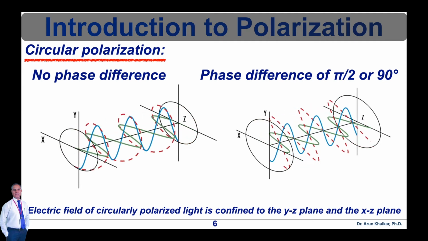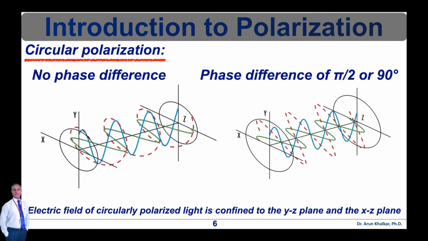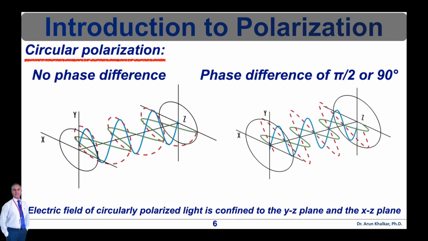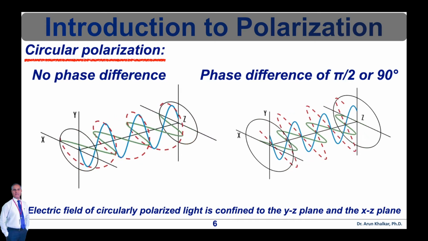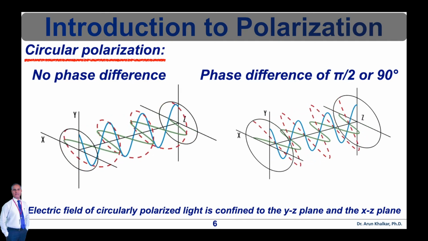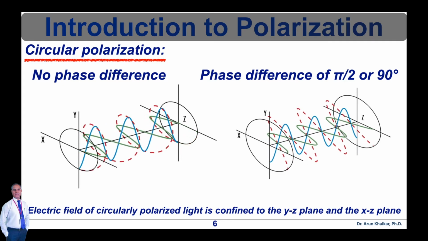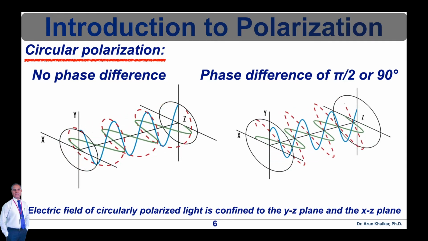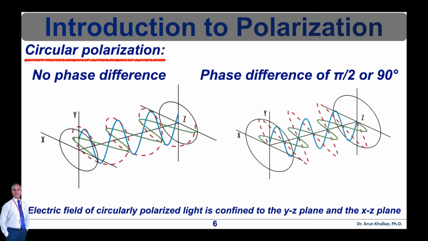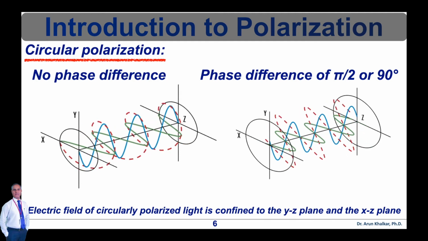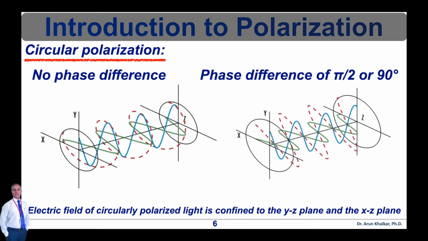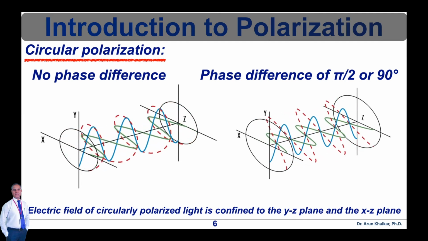This figure shows that the electric field of the wave shown on the left side consists of two perpendicular, equal in amplitude linear components that have no phase difference. The resultant electric field wave propagates along the YX plane. The electric field of circularly polarized light, which is shown in the right hand side figure, consists of two perpendicular, equal in amplitude linear components that have a phase difference of pi by 2 or 90 degrees. The resultant electric field wave propagates circularly. So this is called circular polarization.